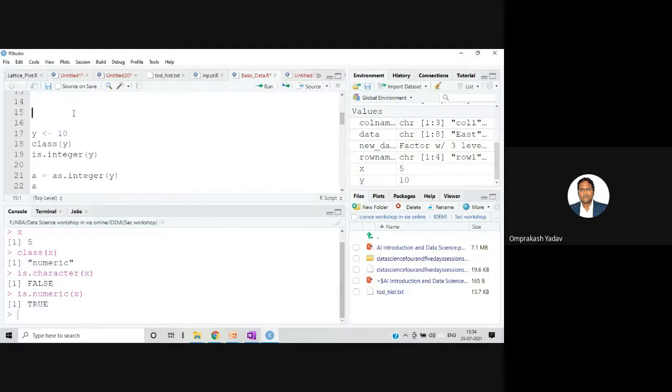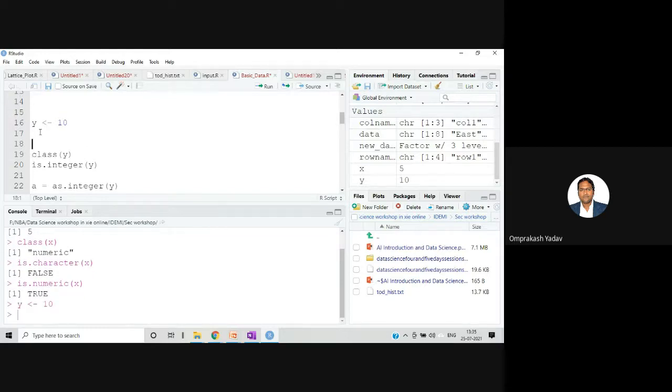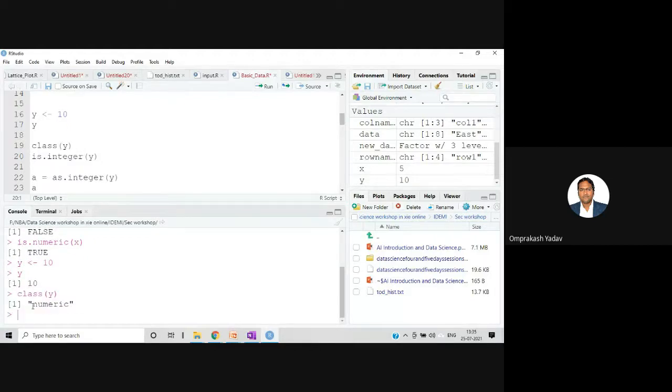Now suppose I'm inserting the value 10 inside this y, right? So if I'm writing it this way, by default it will have which type? By default it will have numeric type. So I'm storing 10 inside this y. Executed. Now let's print the value of y. The value of y is 10. Now if I fire class y, I'll get the numeric type, because by default it will take the numeric data type. So let's check the class of this y. It's telling me numeric.